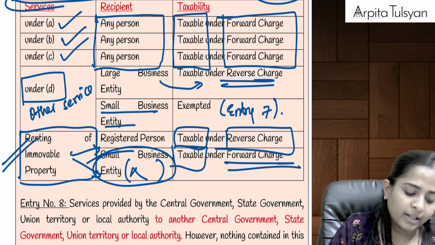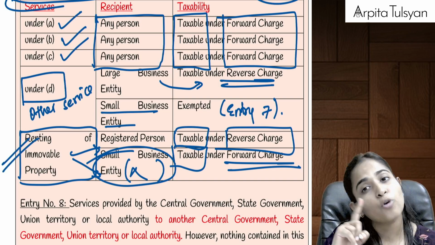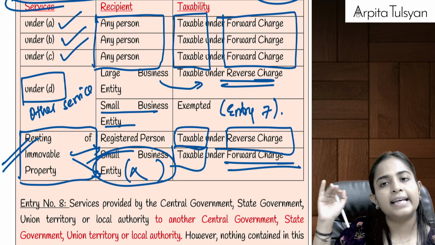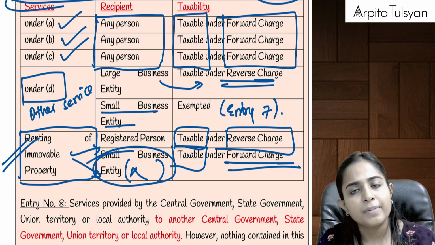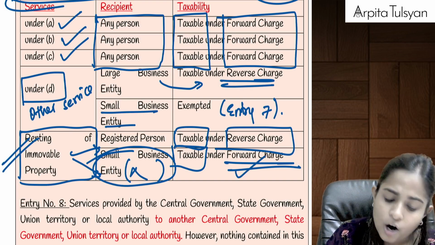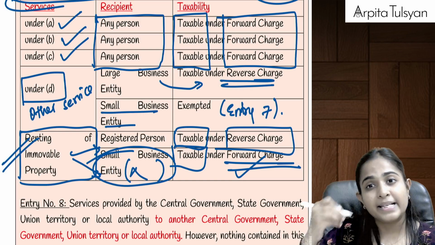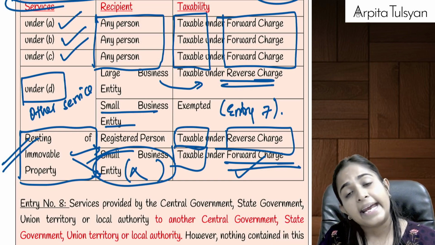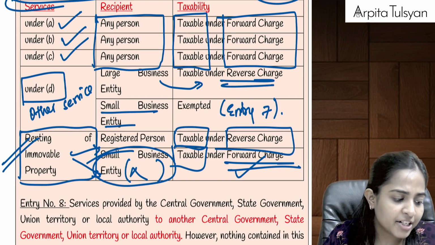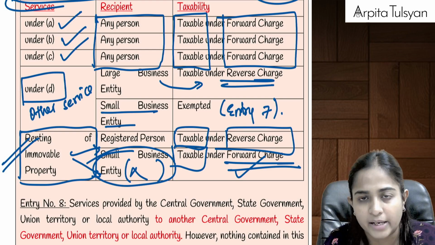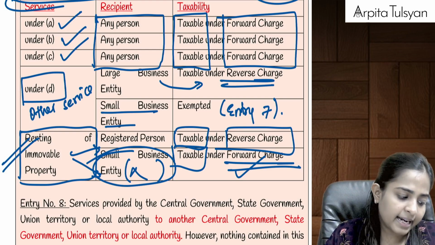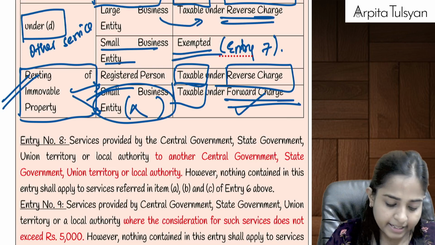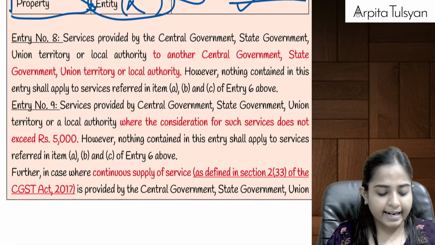Just remember one thing, renting of immovable property is always taxable. If a large business entity is there, it will be taxable under RCM. If a small business entity is there, it will be taxable under forward charge mechanism. Then A, B, C, the first three services are always taxable, that too under forward charge. And any other services given to large entities are taxable, we will not leave them, taxable under RCM. Small business entity, it will be exempt. Are you clear with this? Yes, this was your entry number 6 and entry number 7.